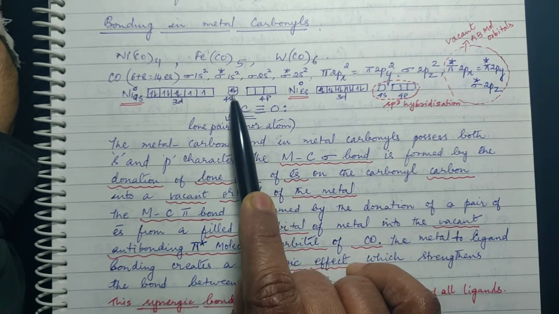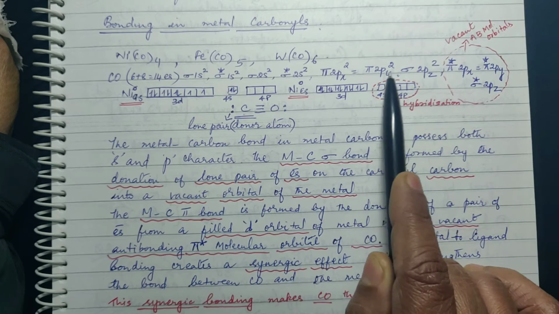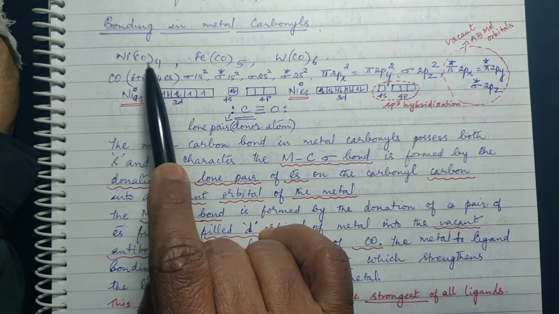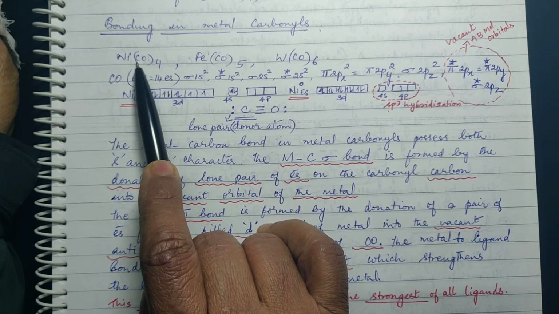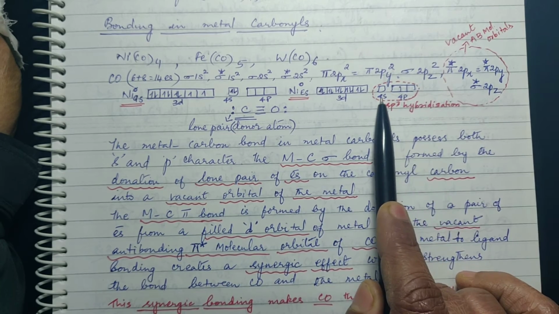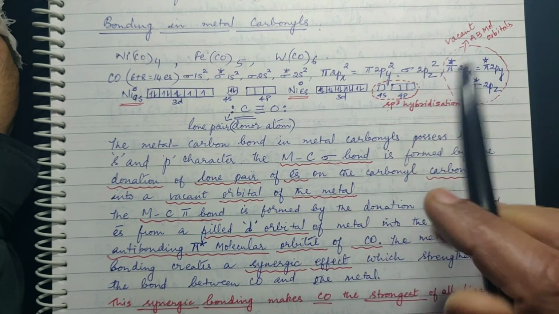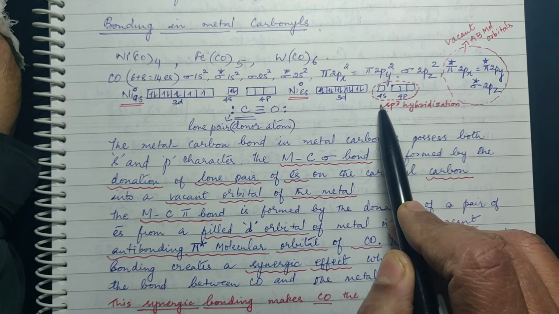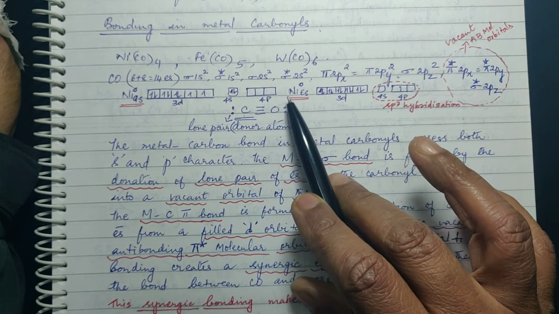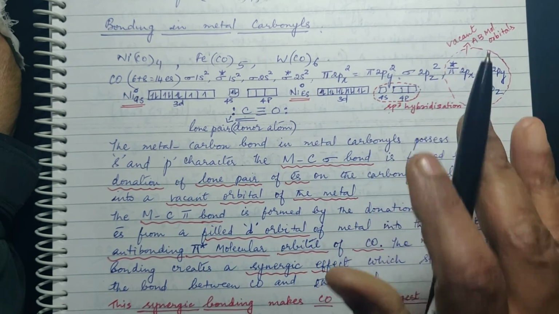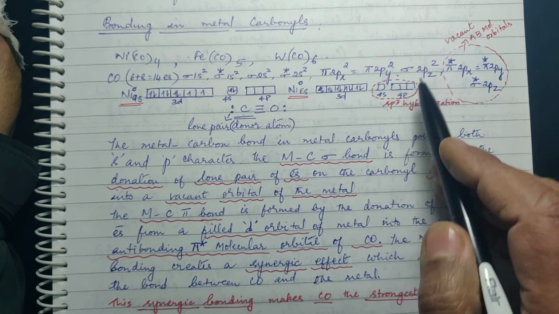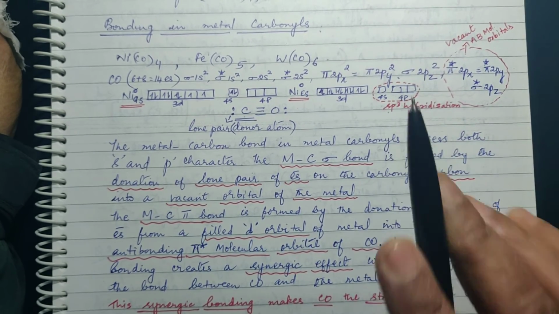So S becomes vacant. Now sp3 hybridization will take place. Why sp3? Because there are 4 carbonyl groups. So how many ever ligands are there? That many hybrid orbitals have to be formed. So it is undergoing sp3 hybridization. Right? Okay. Now these sp3 hybrid orbitals, 4 of them, they are vacant. Nickel has arranged empty spaces for the incoming pair of electrons from the ligands. तो ये चारों की चारों खाली है.